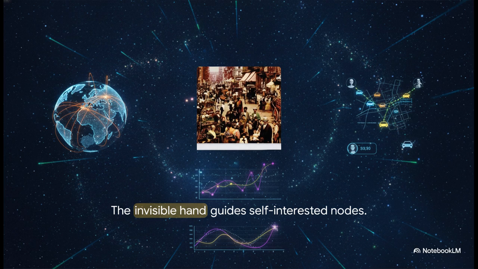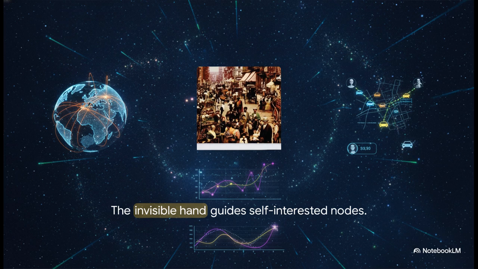Markets are usually a good way to organize economic activity. Think about a bustling historical market scene. It might look completely chaotic on the surface, but it's actually a highly sophisticated, decentralized computing network. There's no central planner telling the baker how much bread to bake or the farmer what to charge. Instead, as the famous economist Adam Smith noted, all these participants are guided by an invisible hand. They interact in the market looking out for their own well-being, but prices adjust dynamically to guide these self-interested nodes into outcomes that maximize the well-being of society as a whole.